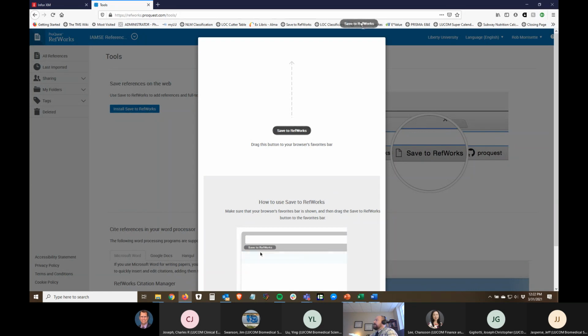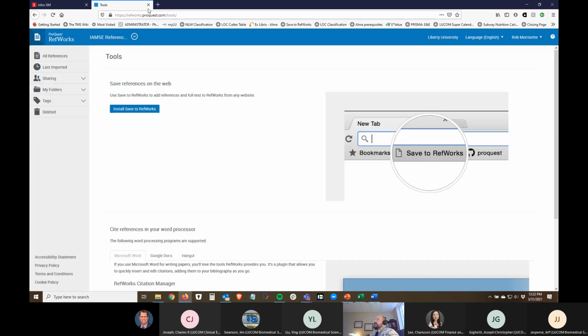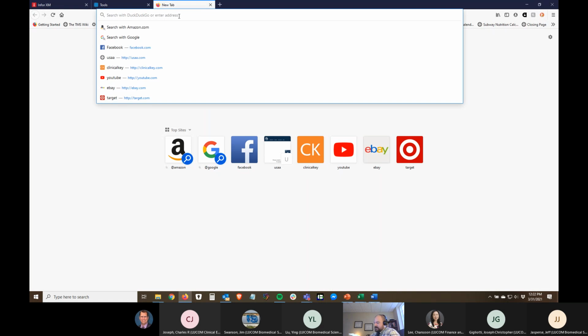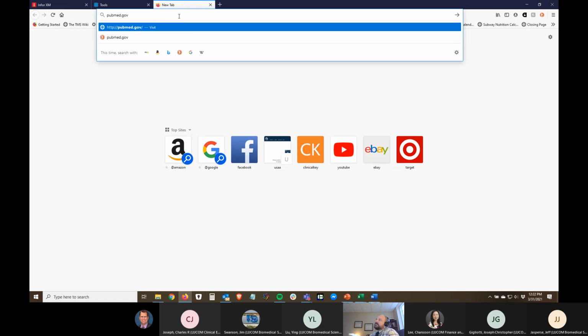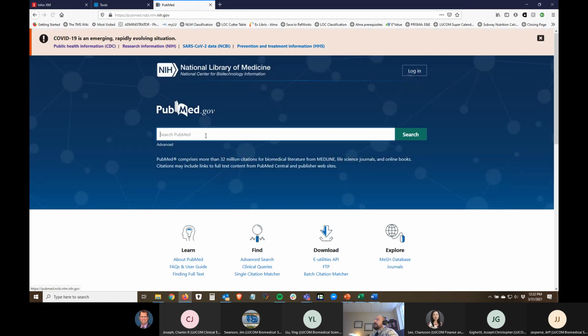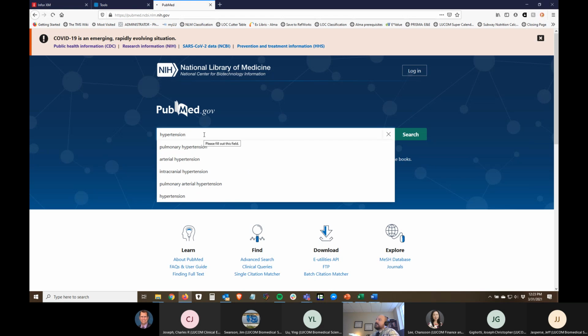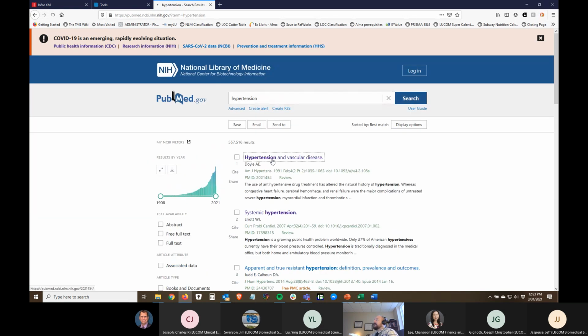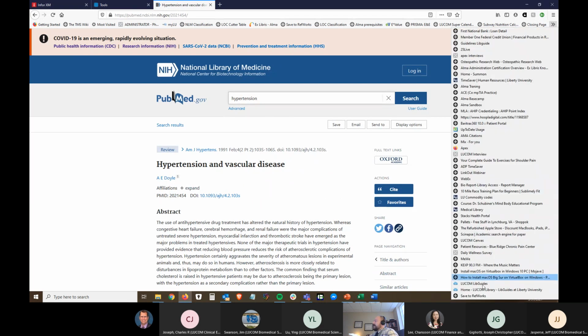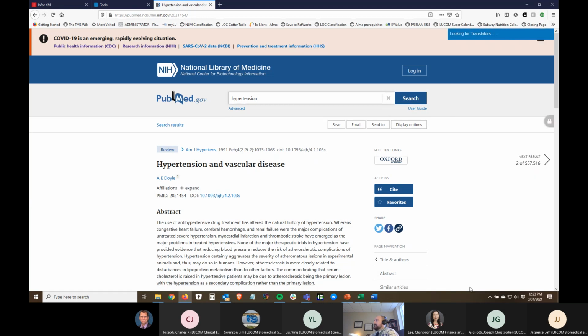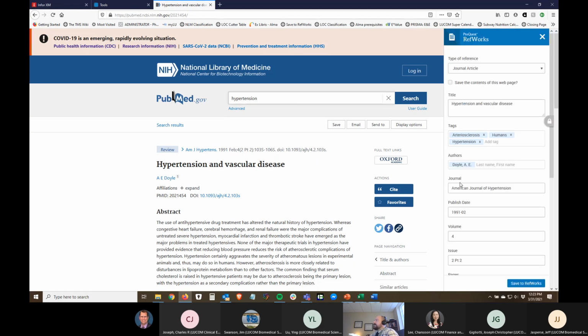All you do is click on this and drag it to your toolbar, and then when I'm finding citations, if I were to go to, if I spell hypertension correctly, it'll probably pull up more. Pulmonary hypertension and vascular disease, and I find this citation. I've actually got all my bookmarks extended over here. There's a button here to save it directly to RefWorks, and you'll see it automatically recognizes that it's a journal article.